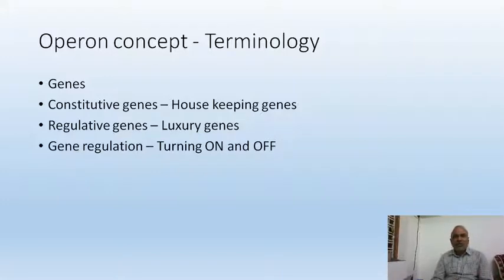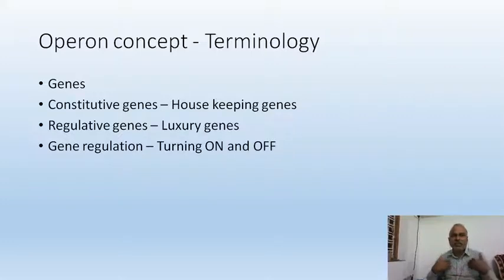So while explaining the operon concept, we use certain terms. We use genes. Genes here refer to cistrons. The functional genes are called cistrons. Genes are of two types, as we discussed earlier in this class. Some genes are continuously functioning.